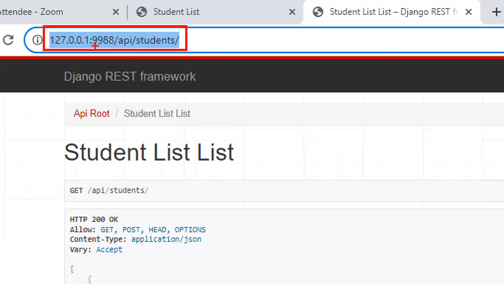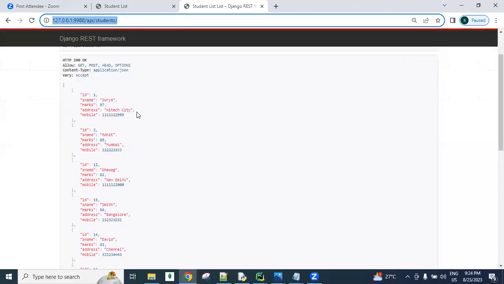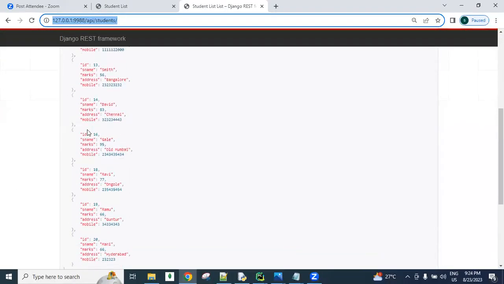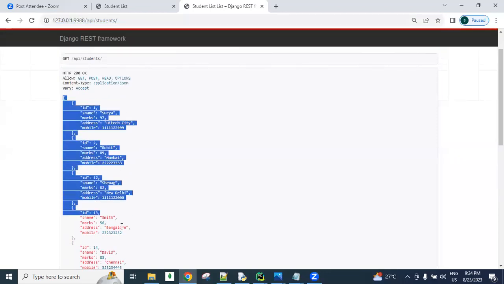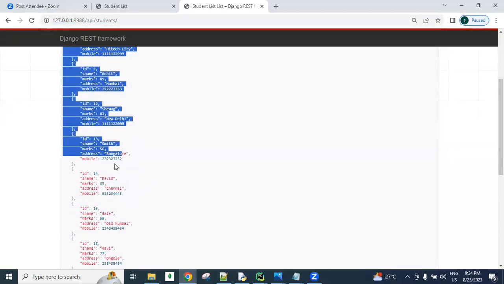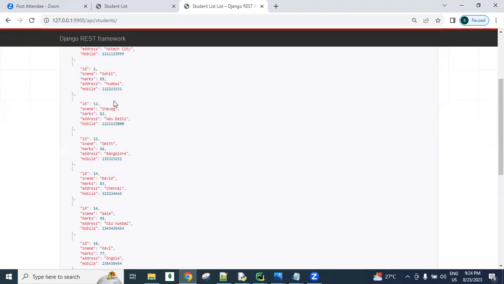Somewhere one project is running with this port number, guys, 9988. In this project, a URL like api/students is there. Up to this we call the base URL, and this is called the endpoint URL. What is the base URL, what is the endpoint URL, slowly you will understand in further sessions. Now whenever I send this API request from the browser, we get the response. Whatever data is in my database, all this data is accessed and displayed on the screen in the browser only.